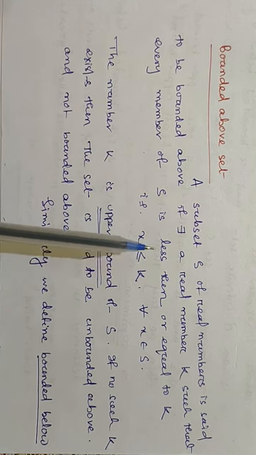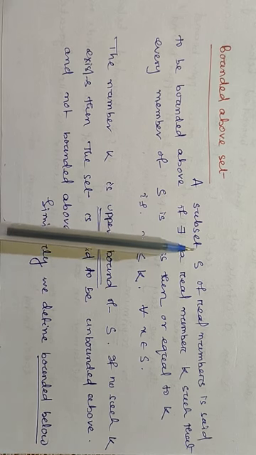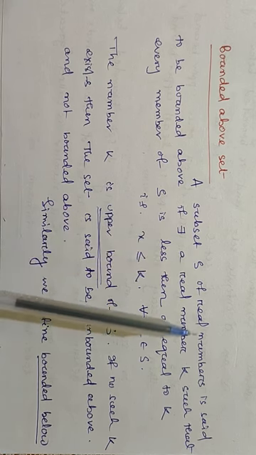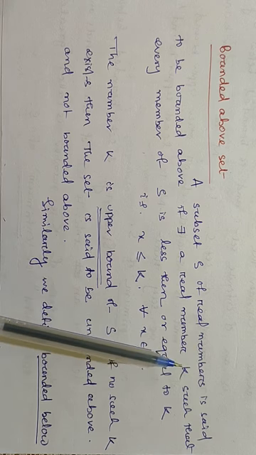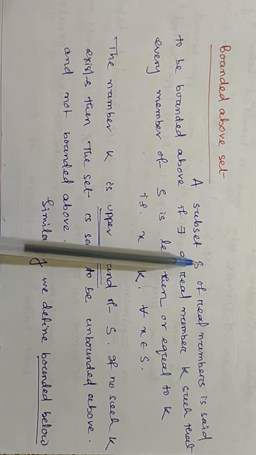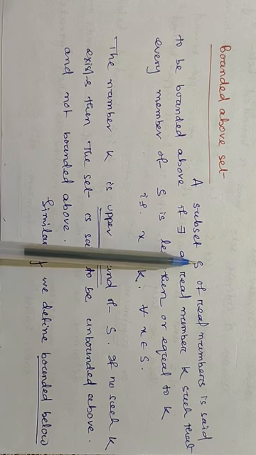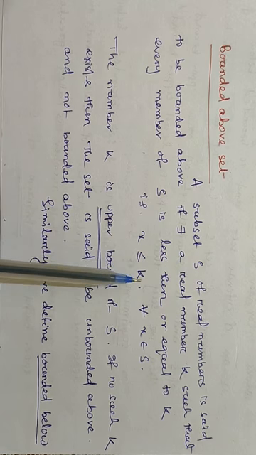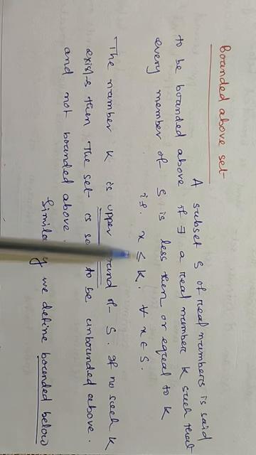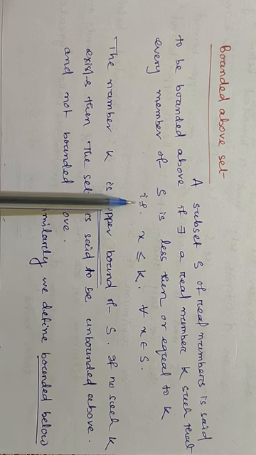That means we have a collection of elements, which is a set, which is a subset of real numbers, and there exists a member K such that if x belongs to S, then x is less than or equal to K. That means there is an upper bound of the set, but we are not saying anything about the lower bound.